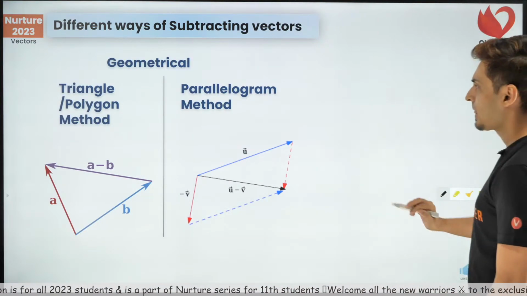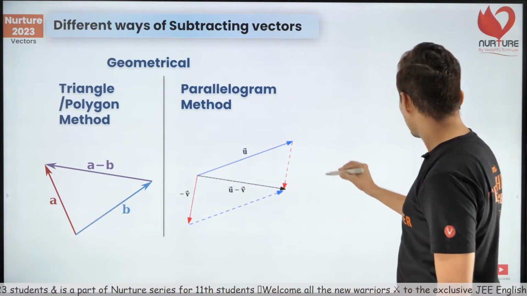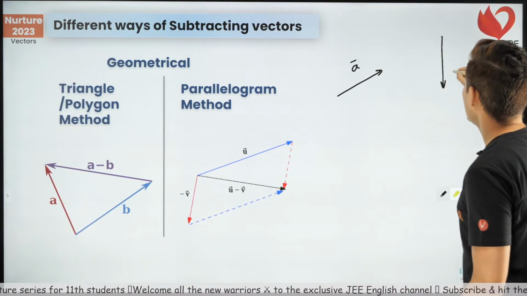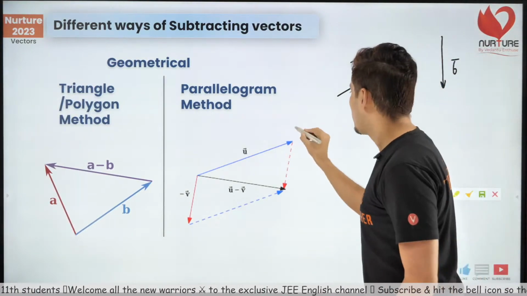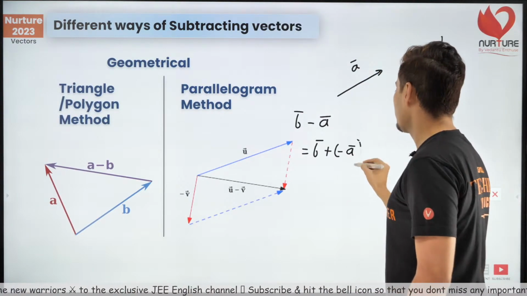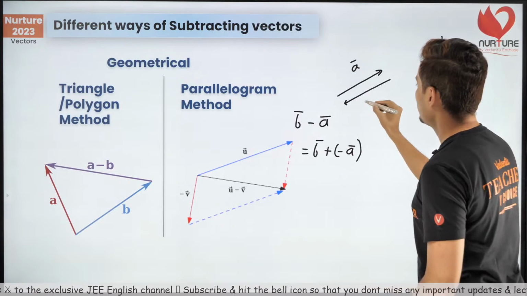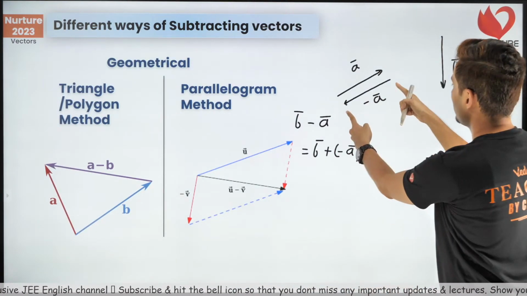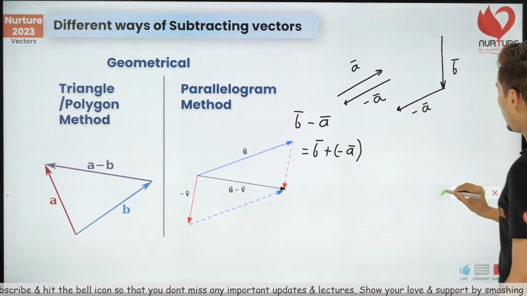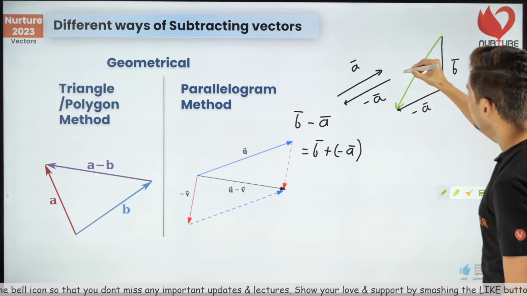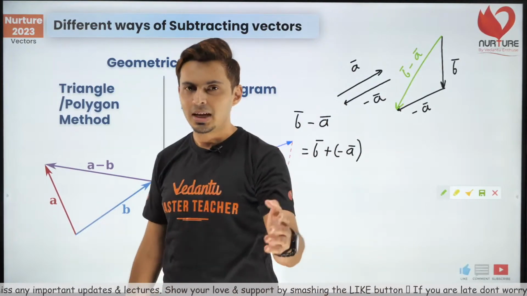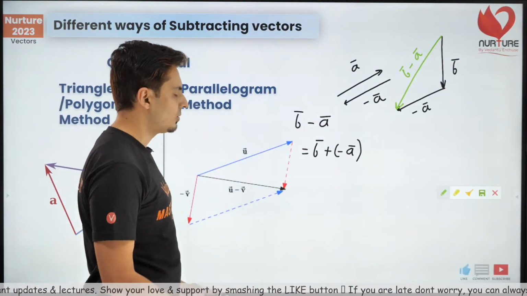Now, my point is, you have realized this by now, that you have a vector A and let's say another vector like this, this is B vector. If I want to find out B vector minus A vector, this is B plus negative A. So take this A, flip it. This is minus A. Now put it over here. Use triangle law and you will see this one over here is B minus A vector. You can see it's very simple via geometry, no headache. If you know addition, you know subtraction also very easily.